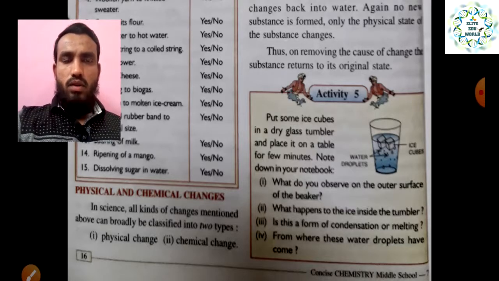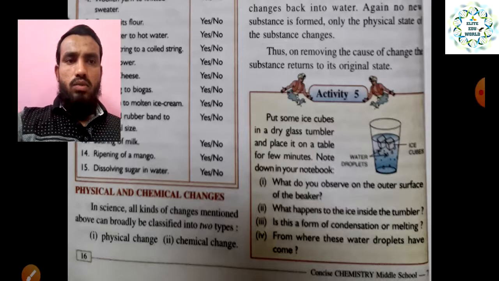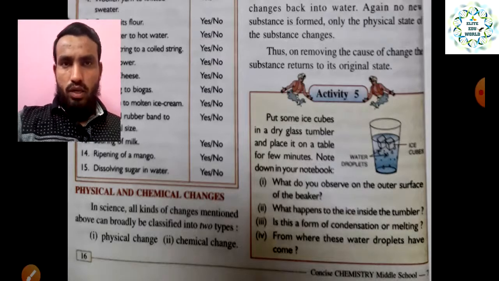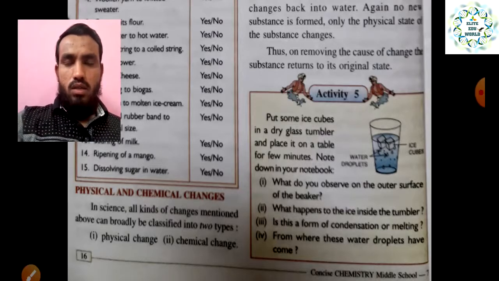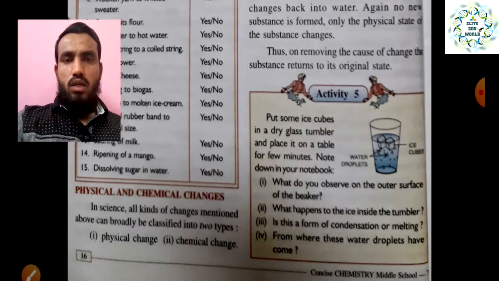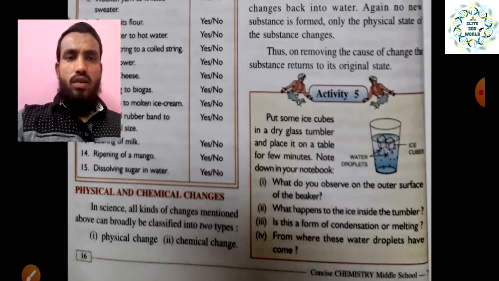So that is also a physical change. What do you observe on the outer surface of the beaker? That is moisture from the air. It is not coming from inside the glass; it is present in the air, and because the surface is very cold, the moisture from the air accumulates on the surface of the glass. And what happened to the ice inside the tumbler?